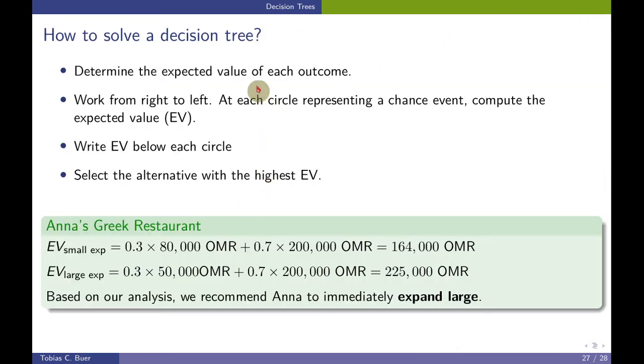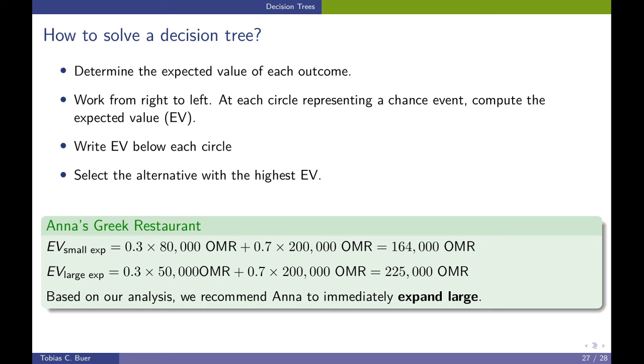You can see these calculations again on the following slide. We go from right to left through the decision tree. We calculate the expected values, write them below the circles, and in the end we select the alternative with the highest expected value. The calculations are done here again, and this is the way we solve the decision tree. This is how we can use a decision tree to analyze sequential and interdependent decisions under uncertainty.